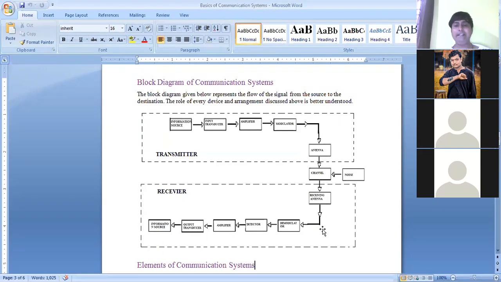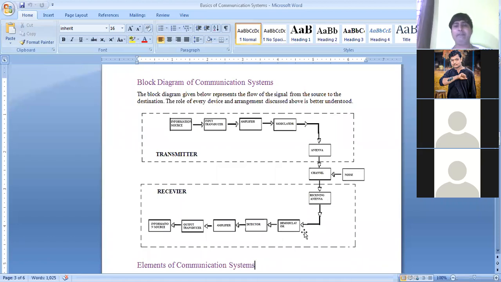Then that antenna will give that signal to the demodulator. Demodulator performs the opposite function of the modulator. As I told, modulator is a device which performs modulation. Similarly, demodulator is a device which performs demodulation.